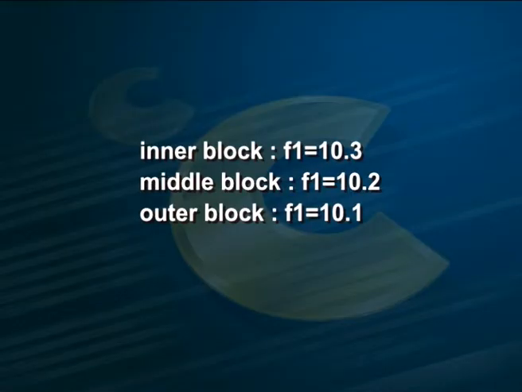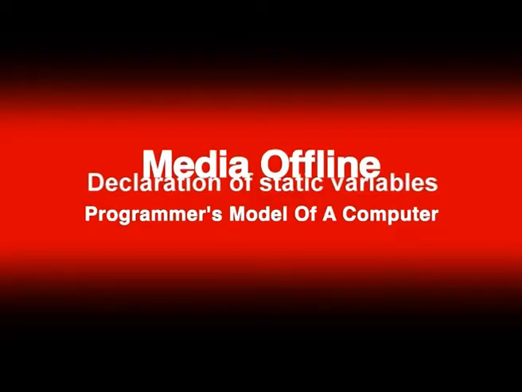The output will be inner block f1 = 10.3, middle block f1 = 10.2, outer block f1 = 10.1. Observe that the same variable f1 is used to hold the different values in the different blocks without any conflict. This is the main advantage of auto storage class. There is no side effect due to changing the values of the same variable name in another block. Each variable in the block is protected inherently. Declaration of static variables. Any variable declared with the keyword static is treated as a static variable.